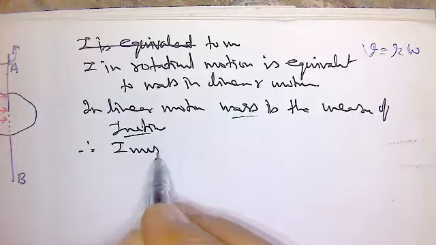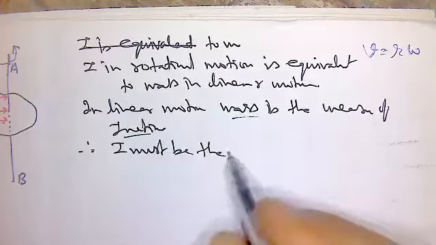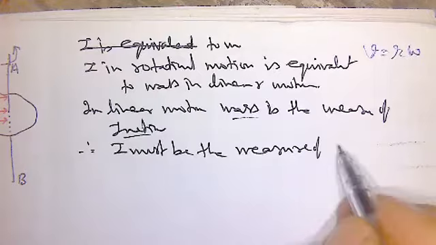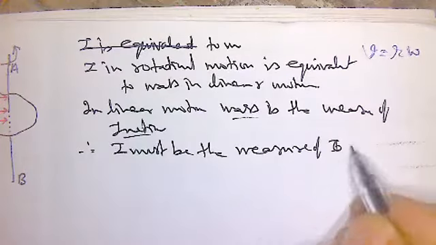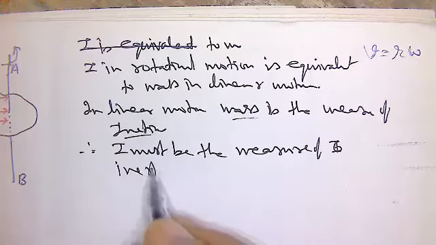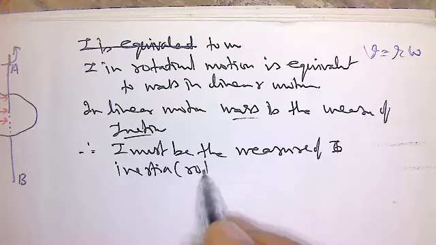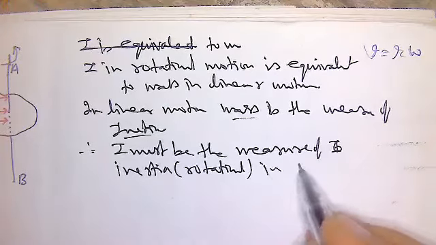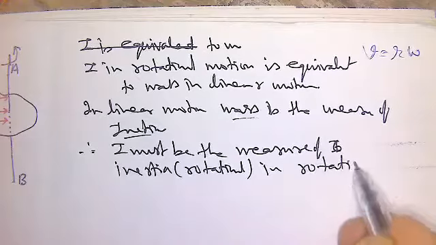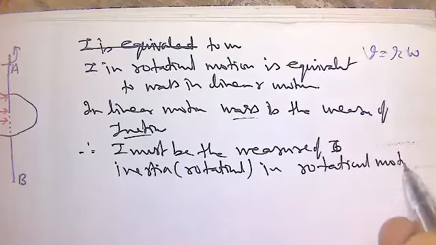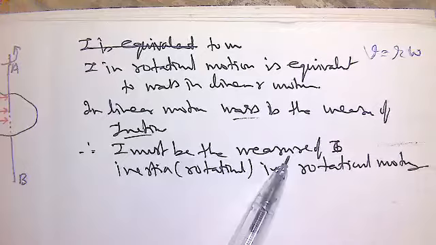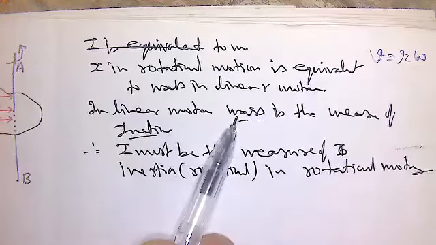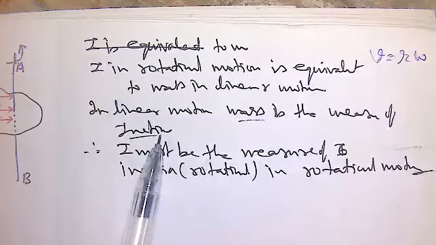Hence I must be the measure of inertia in rotational motion, because m is the measure of inertia in linear motion.